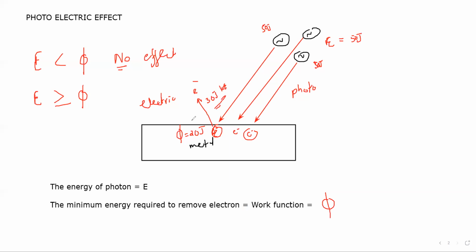So we can make an equation here. A word equation: the energy of the photon is equal to the work function plus the kinetic energy.